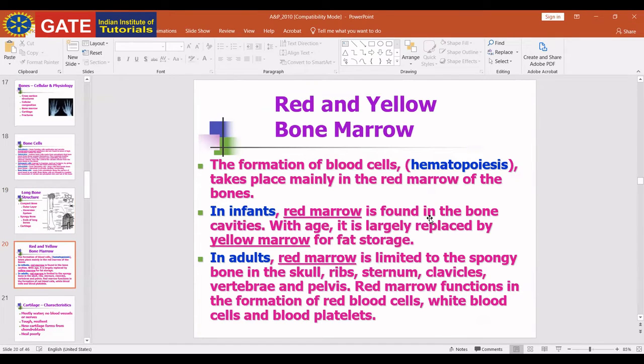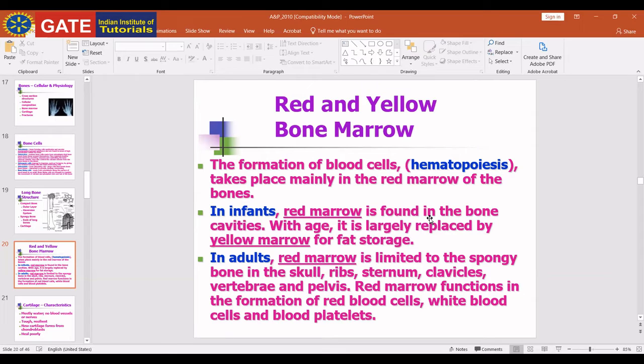Osteoblasts, you can say, are responsible for mineralization of bones and help in the formation of new bones. Osteocytes are the longest living bone cells. Osteoclasts are the giant cells that reabsorb bone. These are all about osteoclasts.